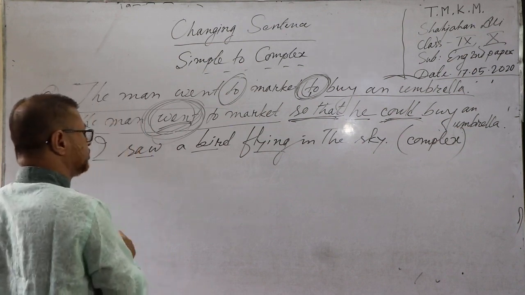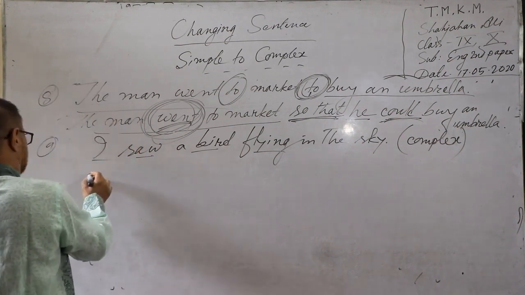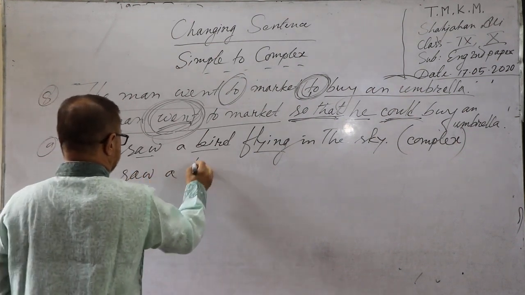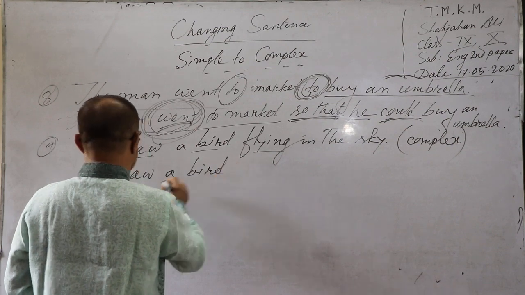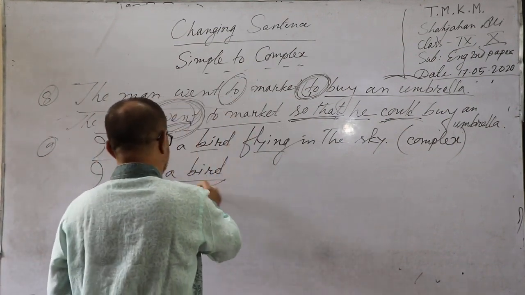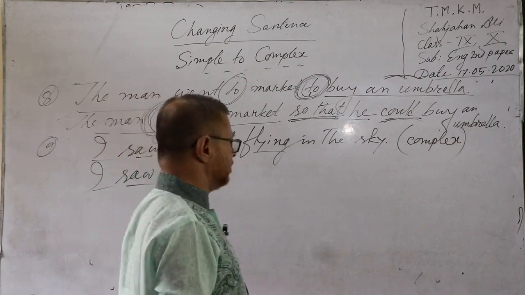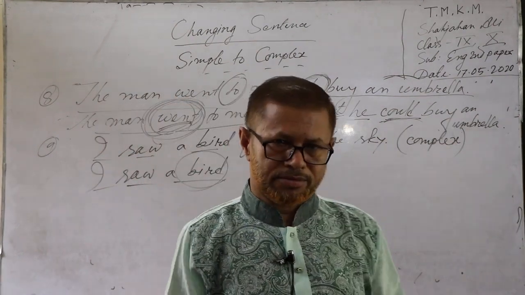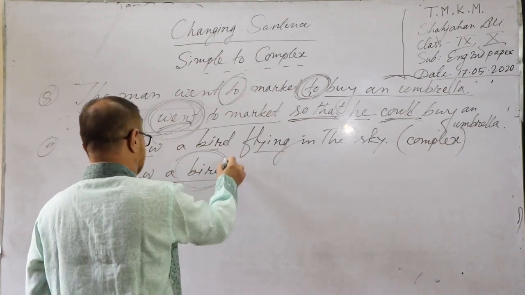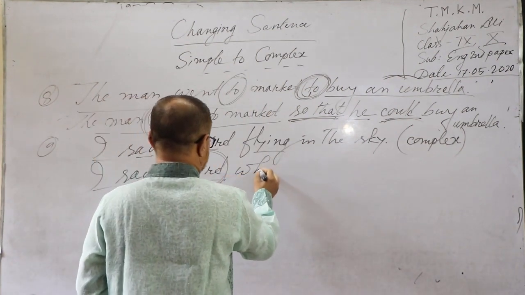In this case, you have to change the sentence. You have to start with I saw a bird. That means subject plus verb plus object, there is no change. And the object will be converted into a relative pronoun. A bird will be the relative pronoun which.